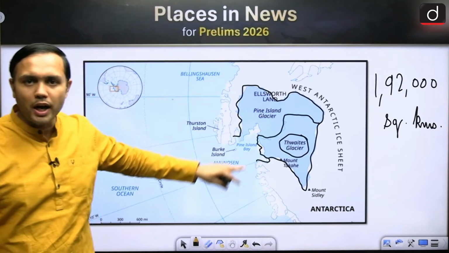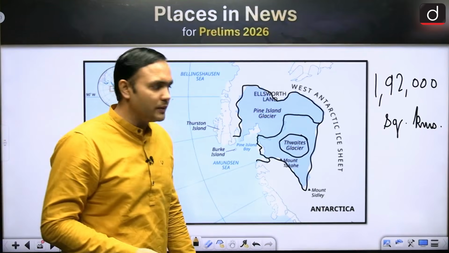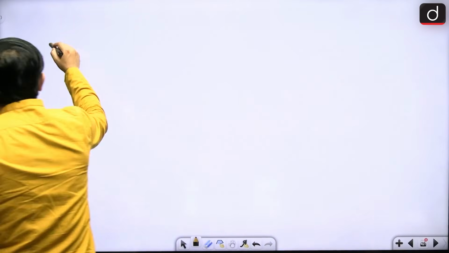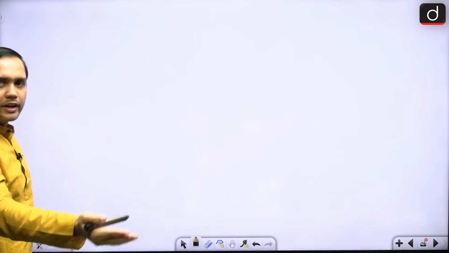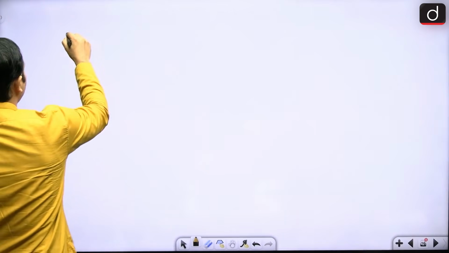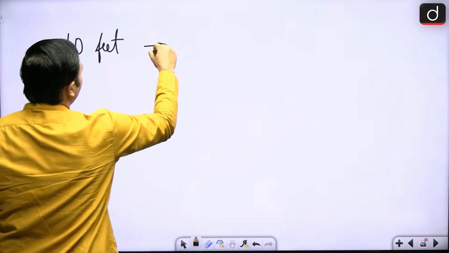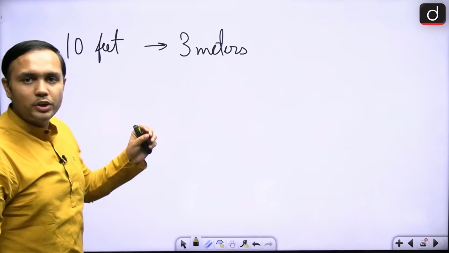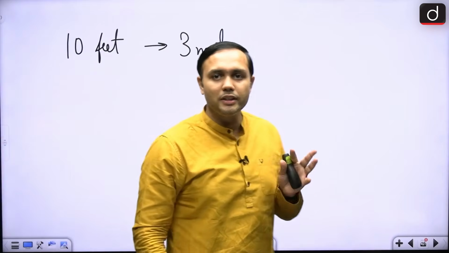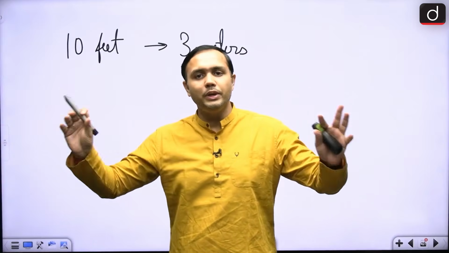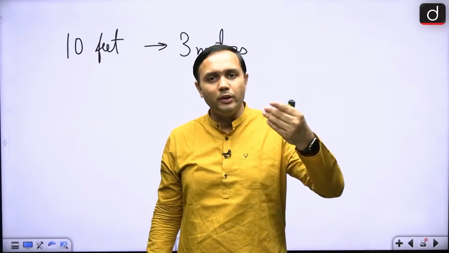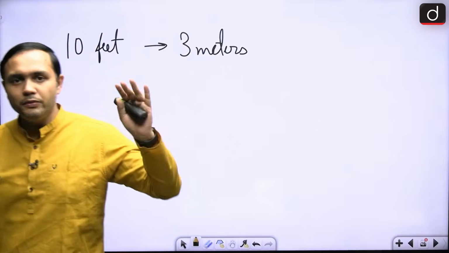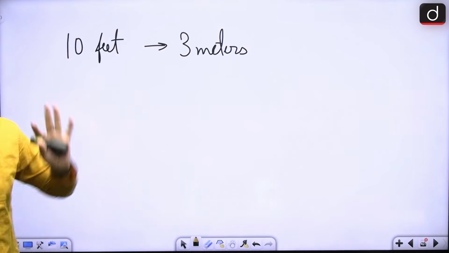Because it has so much ice that if it melts suddenly, if it falls into the sea and melts suddenly, it can raise global sea level by up to 10 feet or 3 meters, right? That is the potential damage that it can cause. It covers all the major important coastal cities of the world, including Mumbai, including New York, right? Many of the coastal cities will be submerged if the mean sea level rises by up to 10 feet, right?